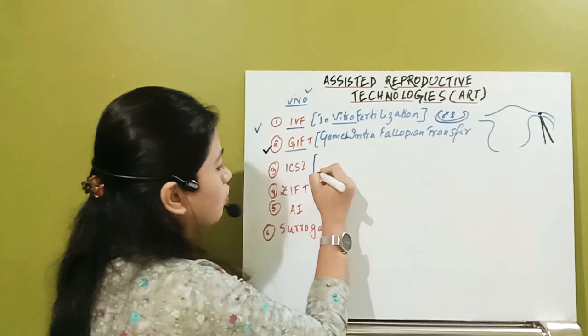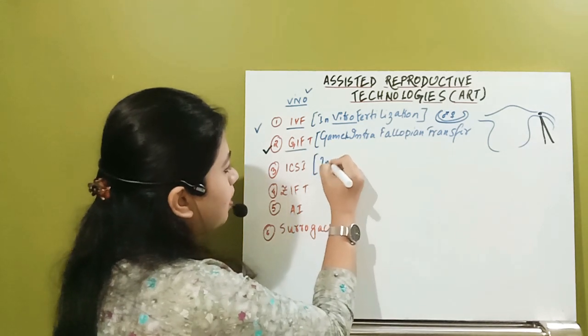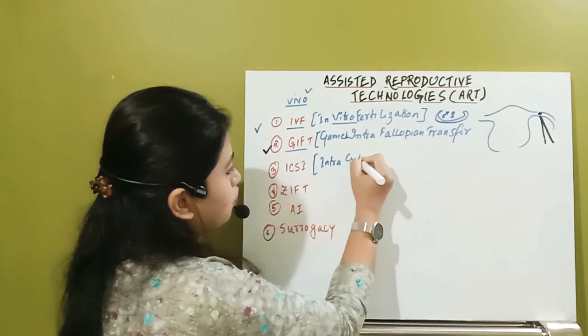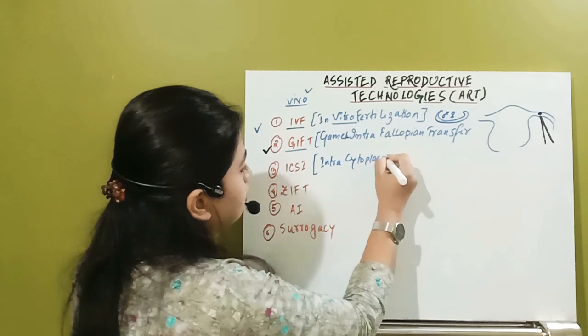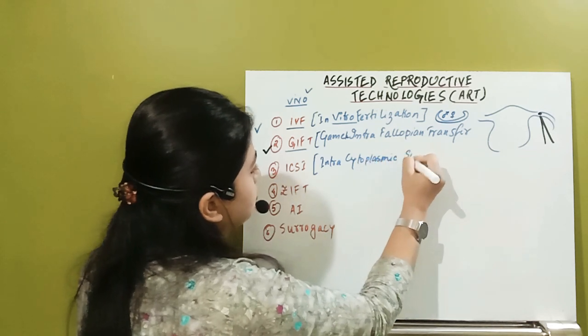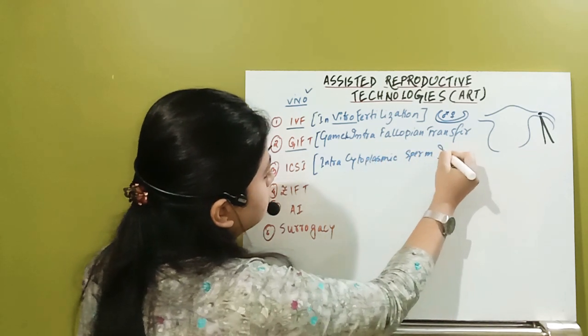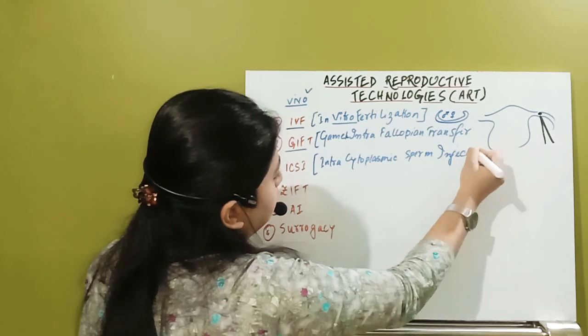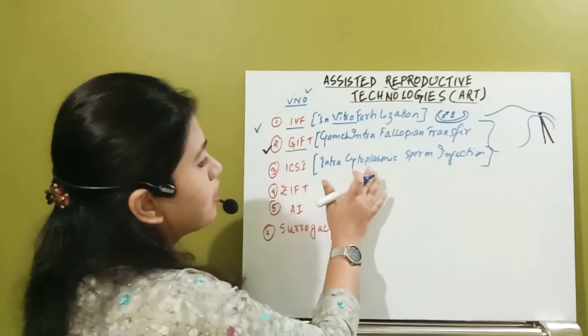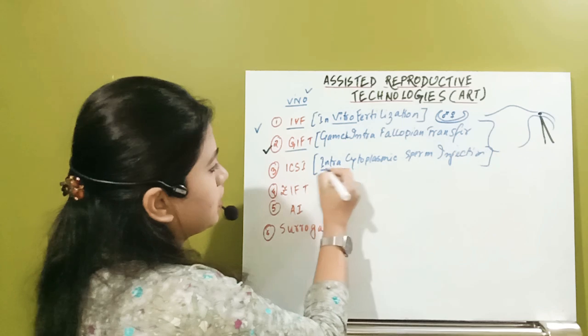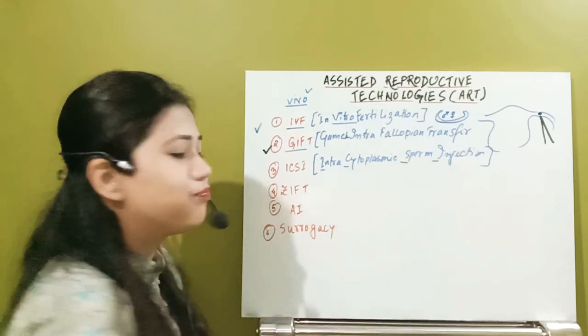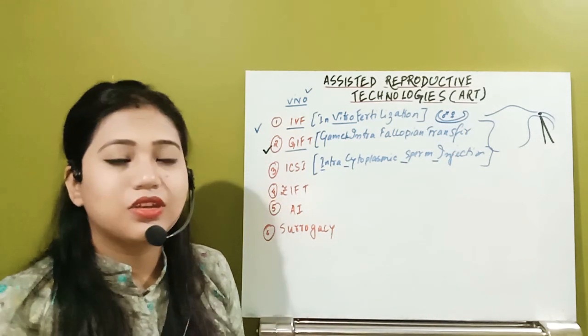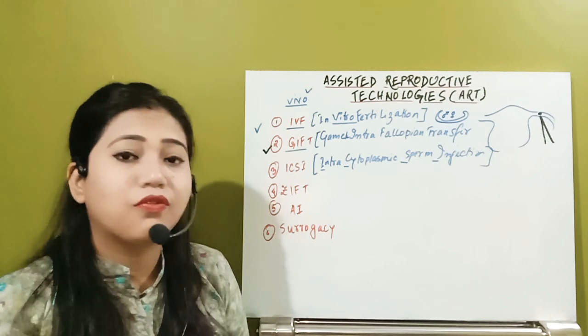ICSI, this is also known as intracytoplasmic sperm injection. So in intracytoplasmic sperm injection, ICSI, what happened? That actually is a treatment for the male.